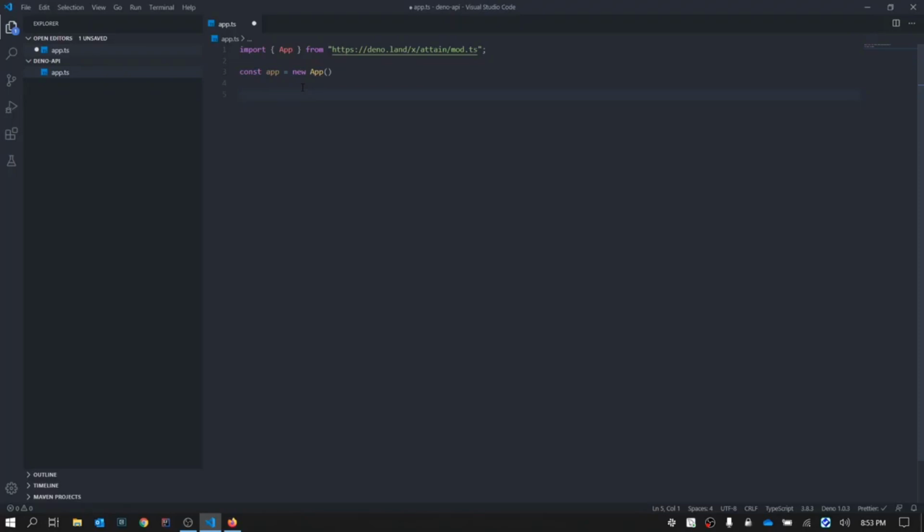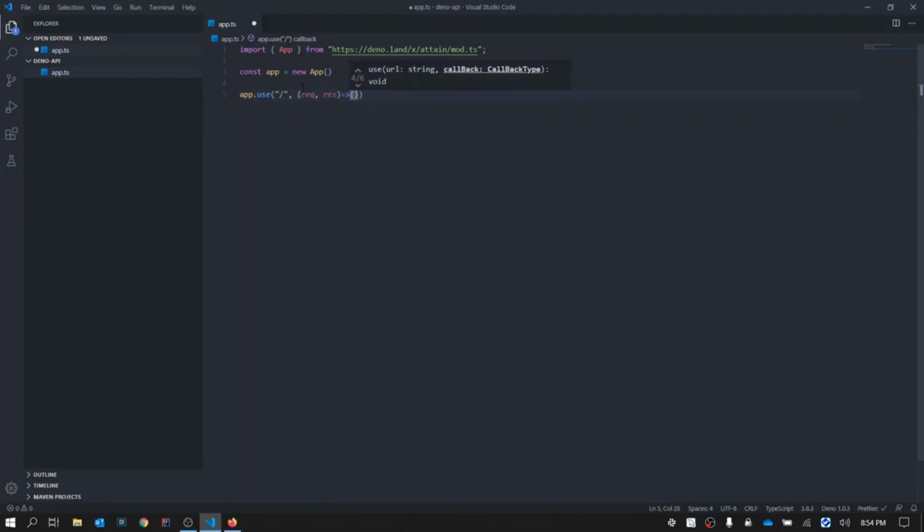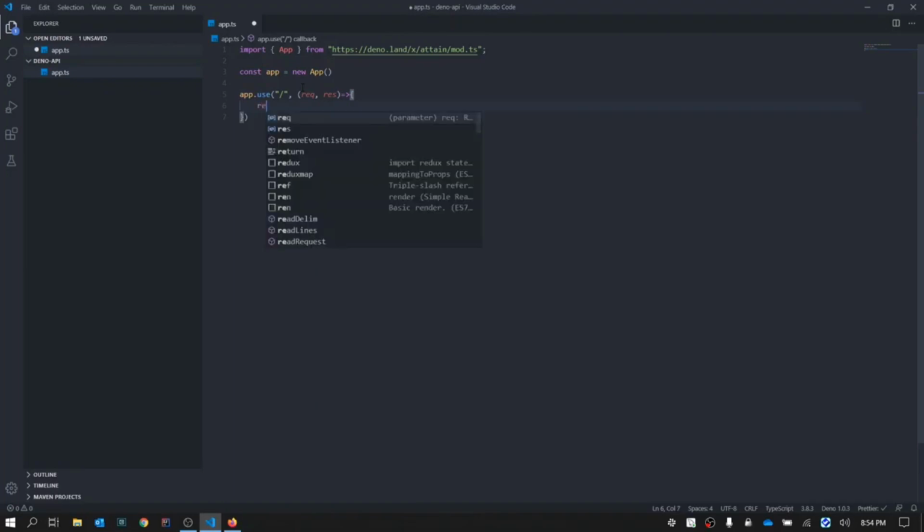Now we need to create routes. How do we create a route? A route is basically the URL that the person will access and you will handle it. So how do you do that? app.use. It will take two parameters. One is the route itself, so we'll say the default route for now, and it will expect a callback. The callback will also have two parameters just like Express, a request and a response. Now all we'll send back is a simple hello world.